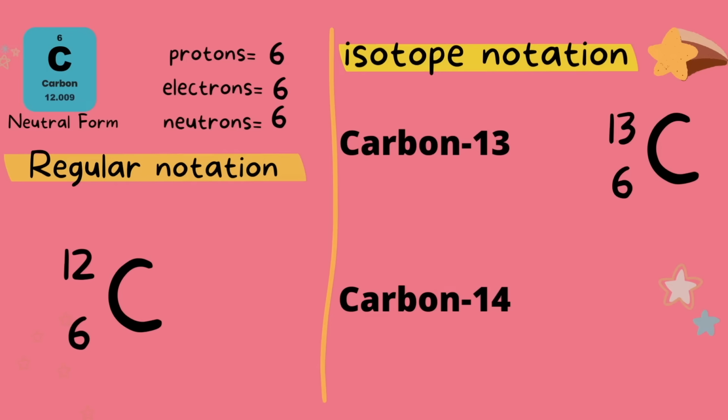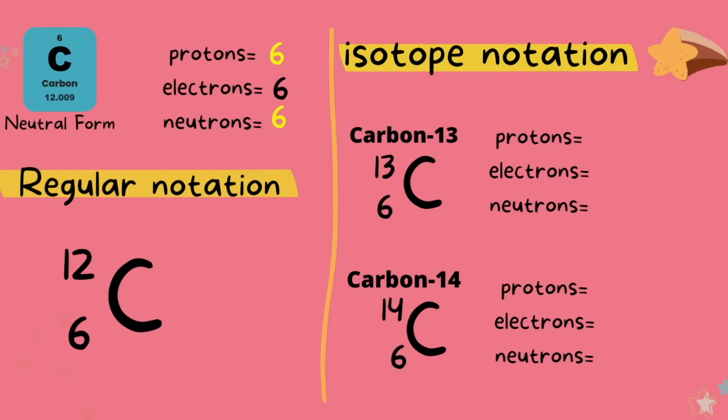Right off the bat, we know this carbon has a mass number of 14. We can also write it like this, with the mass number of 14 on top and the atomic number of 6 at the bottom. So looking at the original carbon on the left, the 6 protons and 6 neutrons is what makes the mass number 12. So just keep this in mind when we do a count of neutrons and protons of the isotope.